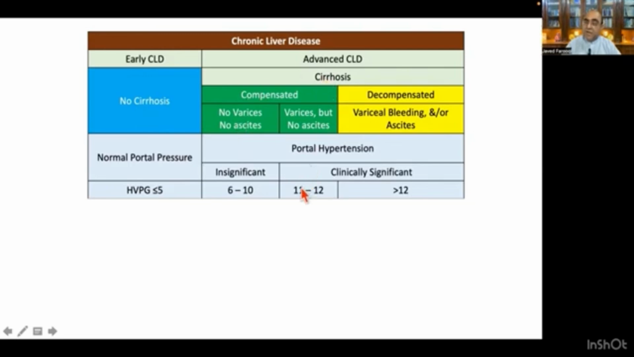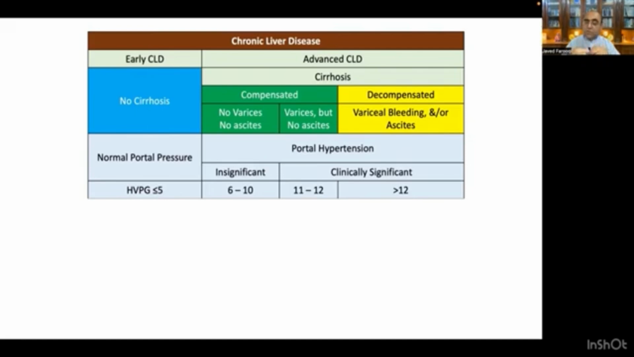From 11 to 12, this is clinically significant portal hypertension, and this is present in stage 2 of compensated cirrhosis when the varices develop. And more than 12, this is clinically significant portal hypertension when the patient's varices bleed or the patient develops ascites. So this is very, very important: if a patient has presented to us with variceal bleed or ascites, we must think that the portal hypertension in this patient is more than 12.